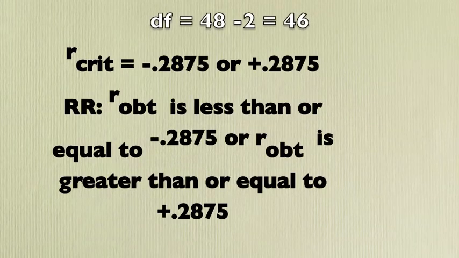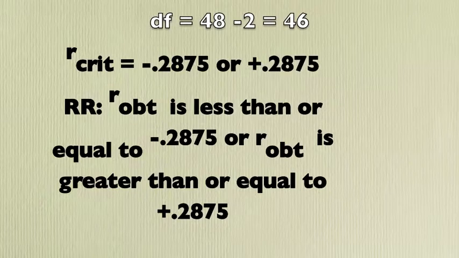For question 4a, the rejection region must be determined for the combined samples of the second and fifth graders. So for this, you can assume alpha as 0.05 again, and to determine the degrees of freedom, it equals 48 minus 2, which equals 46. But also in the table of R critical values, there is no 46 for degrees of freedom, so you must go down to 45. This is also a two-tailed test, so therefore the R critical value is plus or minus